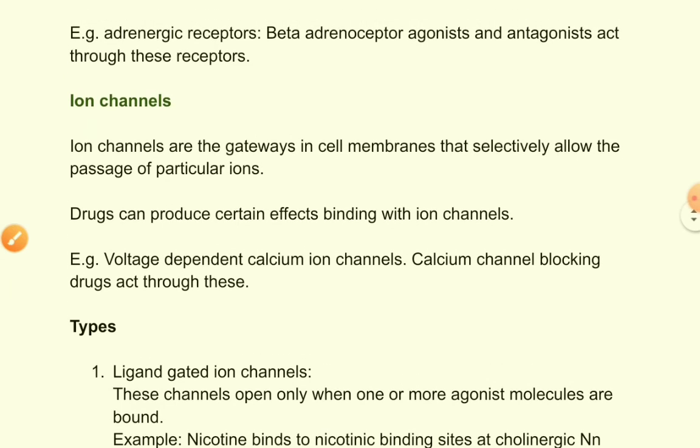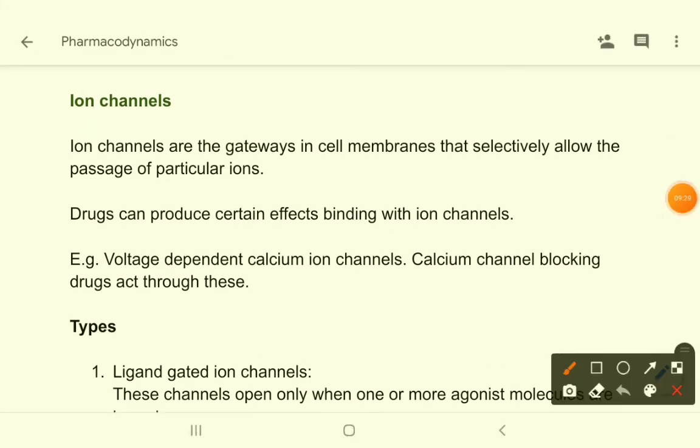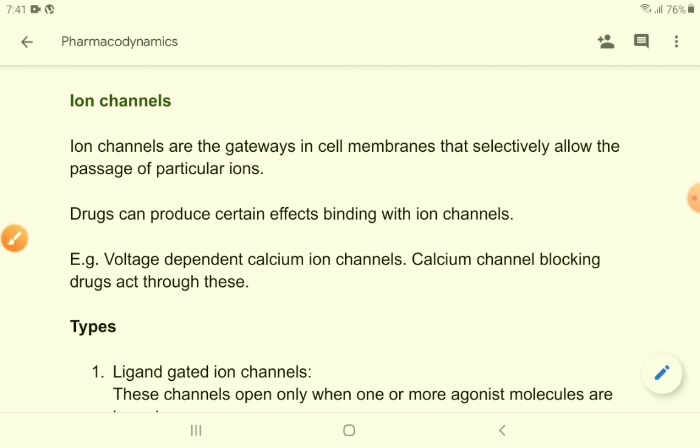Now let's come to ion channels. Ion channels are the other group of regulatory proteins or target proteins through which drugs act. Ion channels are gateways in cell membranes that selectively allow the passage of particular ions. So ion channels are the gaps or channels in the cell membrane through which some ions enter into the cells or